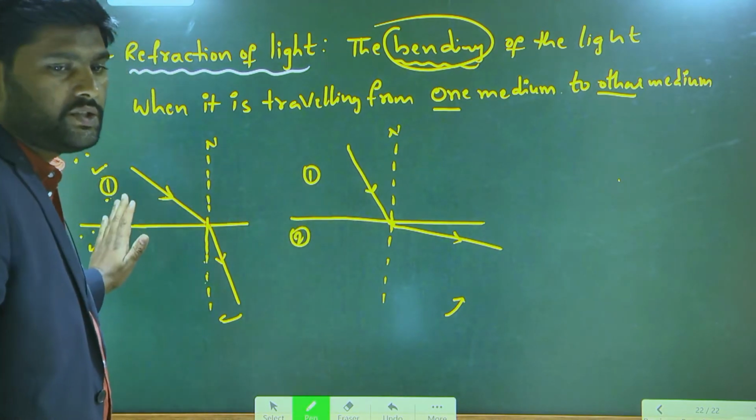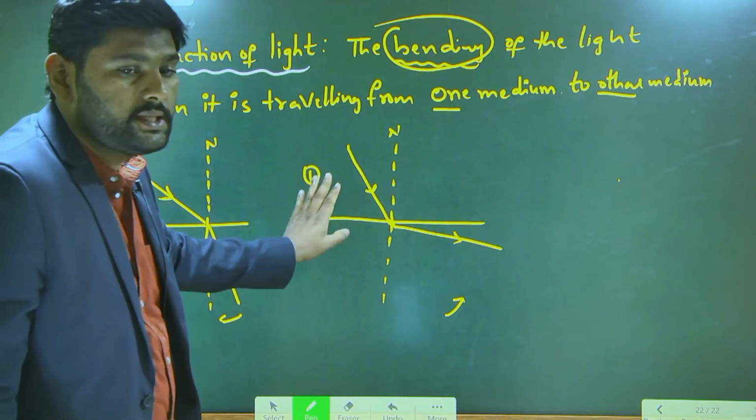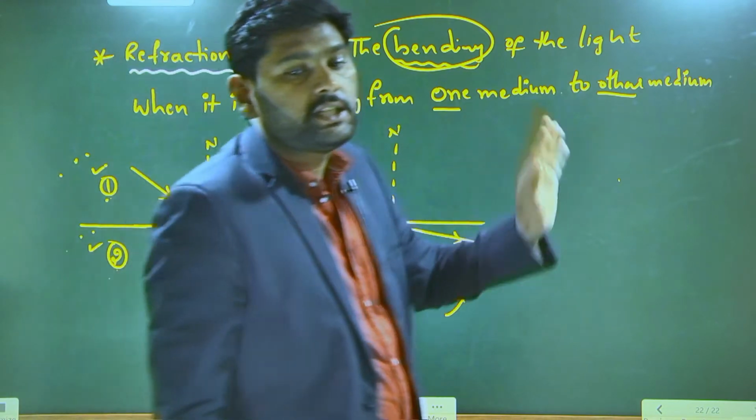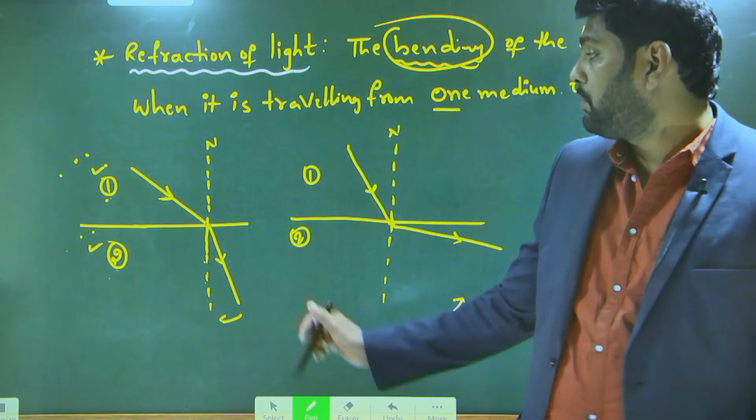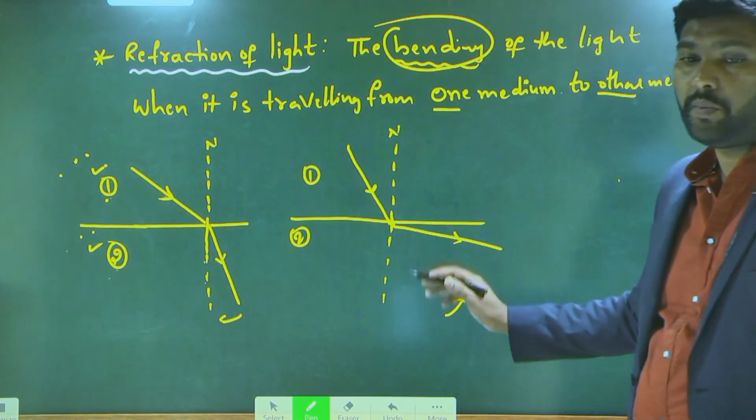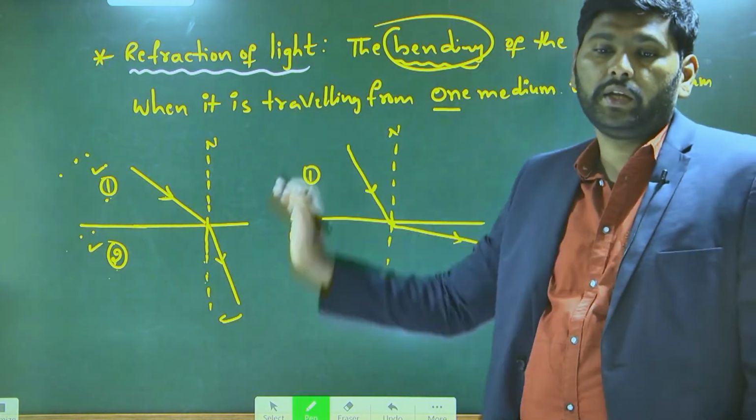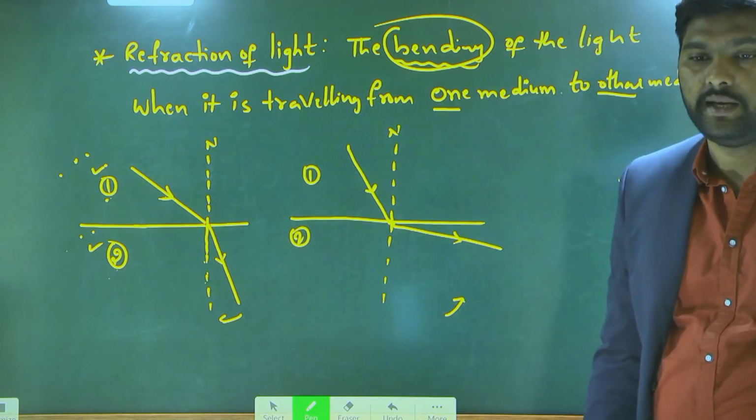But when is each situation possible? That is important. Knowing about these possibilities is knowing about refraction of light. Understand?